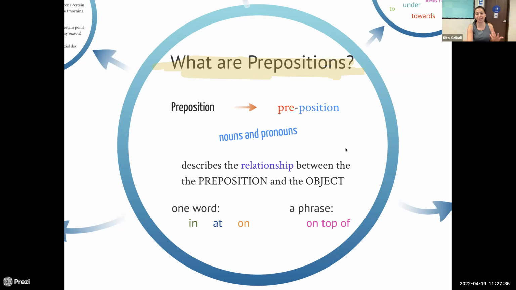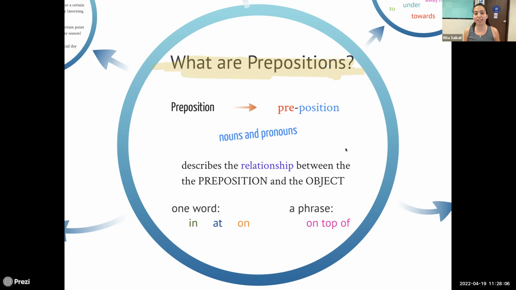So what is a preposition? Well, look at the word. If you look at the word itself, you'll see that it's kind of made of two things, pre and position. We know that position is usually like the place, right? So preposition would be almost where something is, whether it's in time or in place, okay?